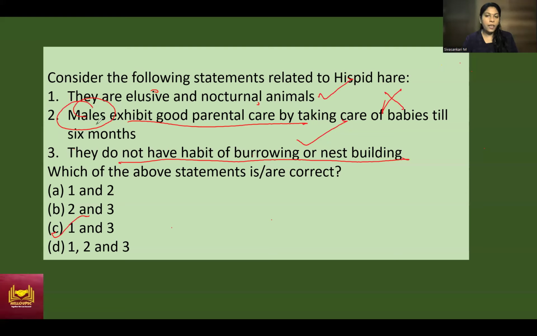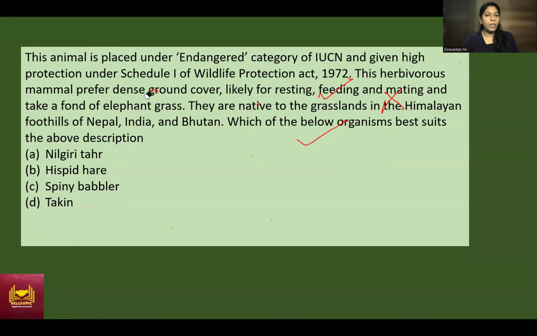I have made 2 questions, and this kind of news cannot come in the mains exam. So it's better we only see the MCQ type of question here. Now we'll move to the second question. See, this type of pattern also can come in the exam. So you can see this kind of pattern also has been given.